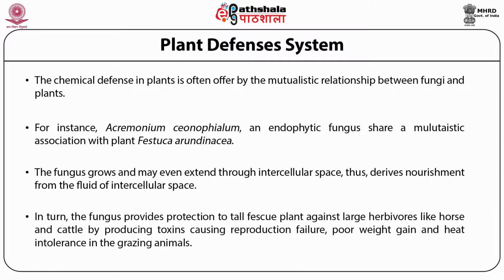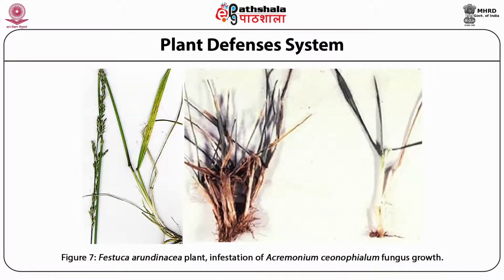In turn, the fungus provides protection to the fescue plant against large herbivores like horses and cattle by producing toxins, causing reproduction failure, poor weight gain, and heat intolerance in the grazing animals. This figure represents Festuca arundinacea plant infested with the fungus growth.